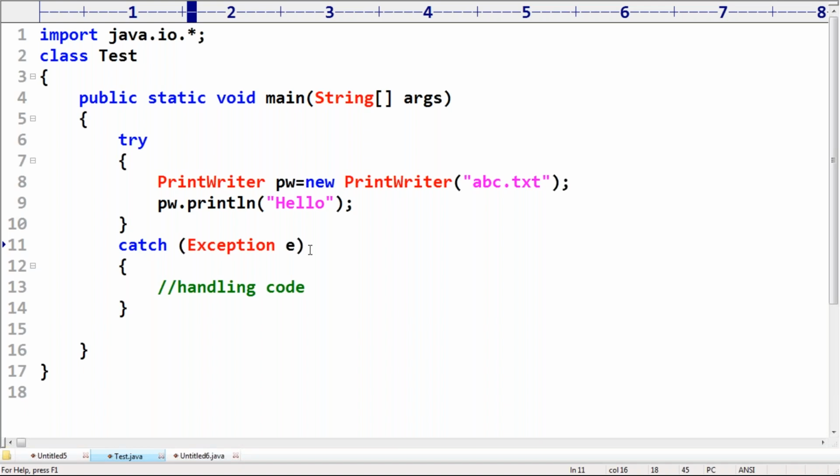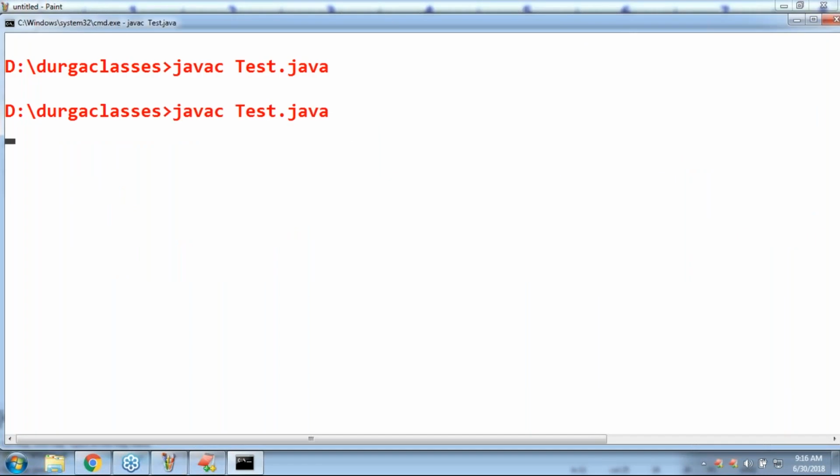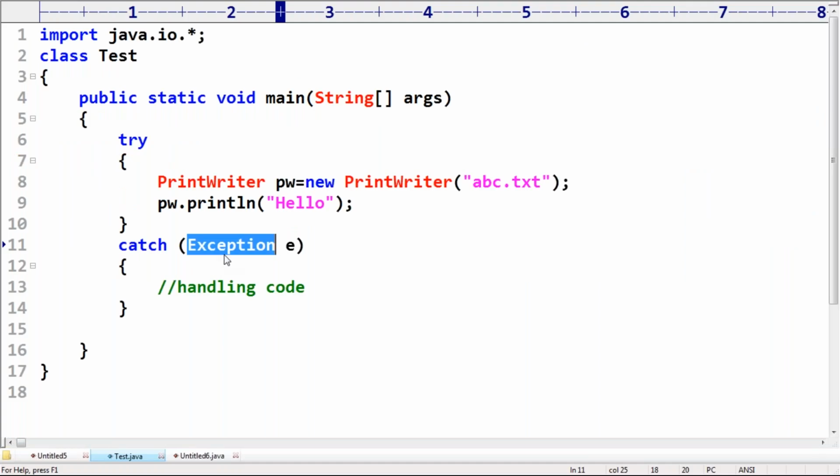Yes, why not? So I require handling FileNotFoundException, but more than that I am going to handle, no problem. Are you in a position to handle FileNotFoundException or not? Yes, that's my requirement. Exception is the parent, so by default it can handle it.